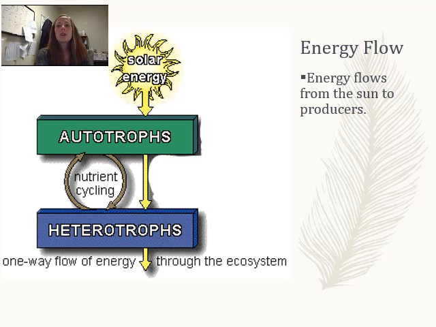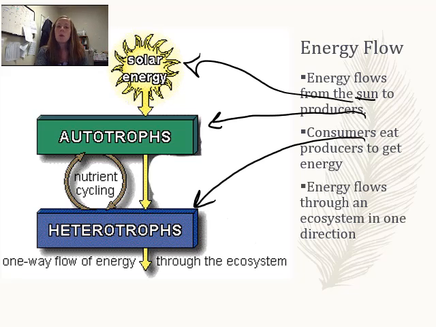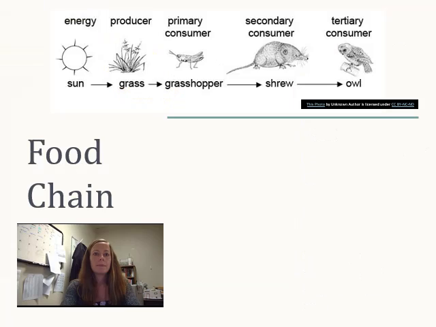So energy flows from the sun. So from the sun, we start here. We go to producers, who are autotrophs. Then producers get eaten by consumers, who are heterotrophs. All right, energy flows in one direction. We're always going to go from the sun down. And all the energy on Earth comes from the sun. We need that to stay alive because we need plants to live.